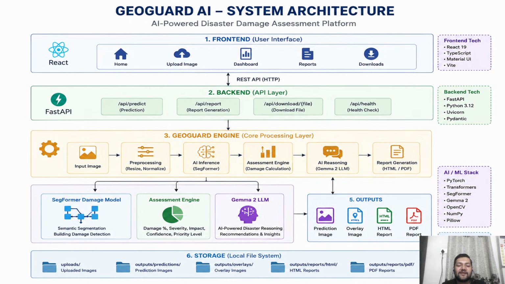The core processing layer includes image pre-processing, SegFormer inference, the disaster assessment engine, AI reasoning using Gemma 2, and report generation. The output consists of prediction masks, overlay images, HTML reports, and PDF reports. Finally, all generated files are stored within the local system for visualization and download. This modular architecture simplifies maintenance and allows future replacement or enhancement of individual modules.